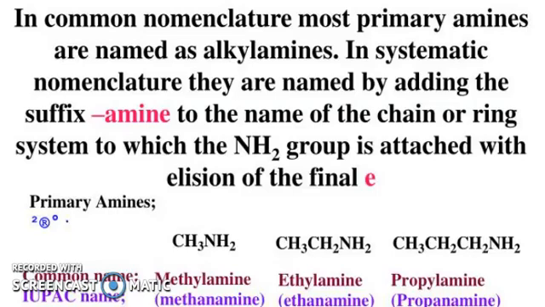So methylamine, ethylamine, and propylamine are examples of common names. If you change them, methylamine becomes methanamine, ethylamine becomes ethanamine, and propylamine becomes propanamine.